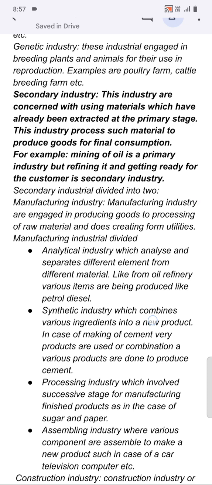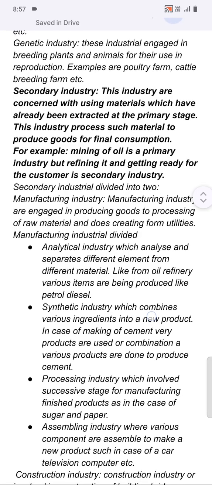In manufacturing industry we manufacture oil. The ingredients that we require for producing oil are taken from primary industry and put in a machine and produced, and that is called manufacturing industry. Again, manufacturing industries are divided into four.